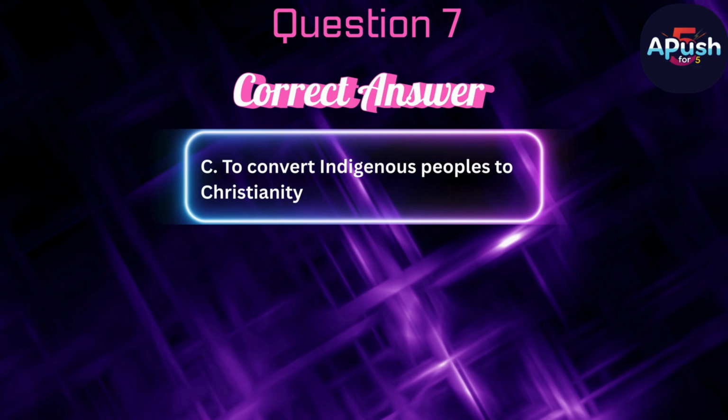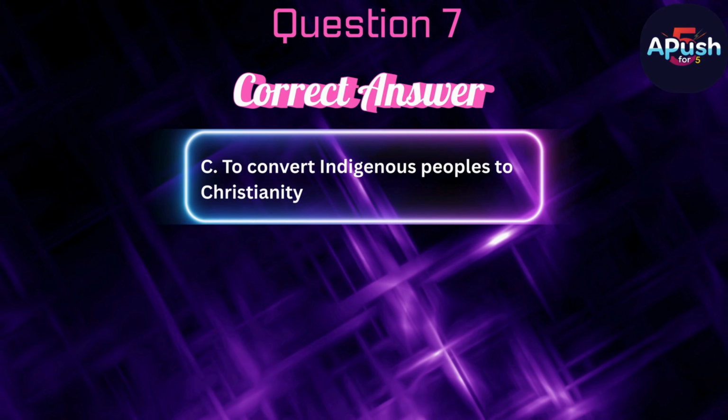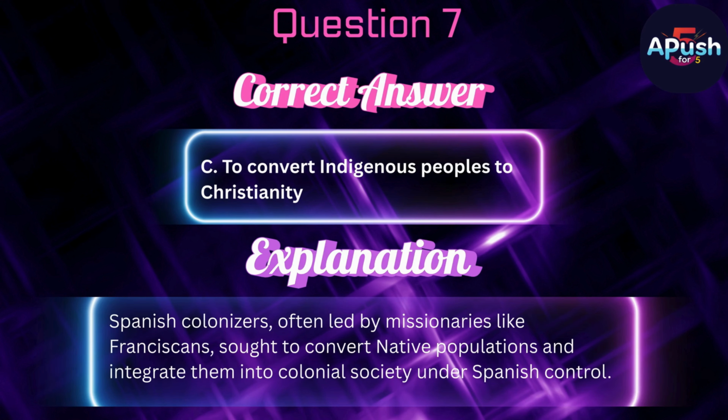The correct answer is C. To convert indigenous peoples to Christianity. Spanish colonizers, often led by missionaries like Franciscans, sought to convert native populations and integrate them into colonial society under Spanish control.